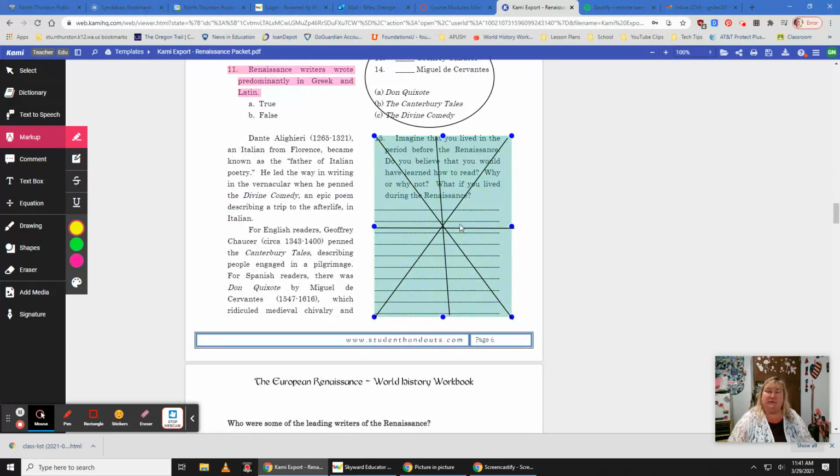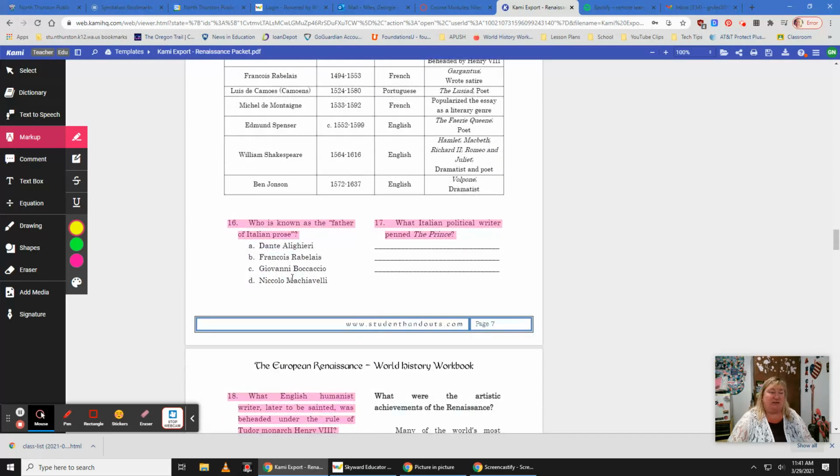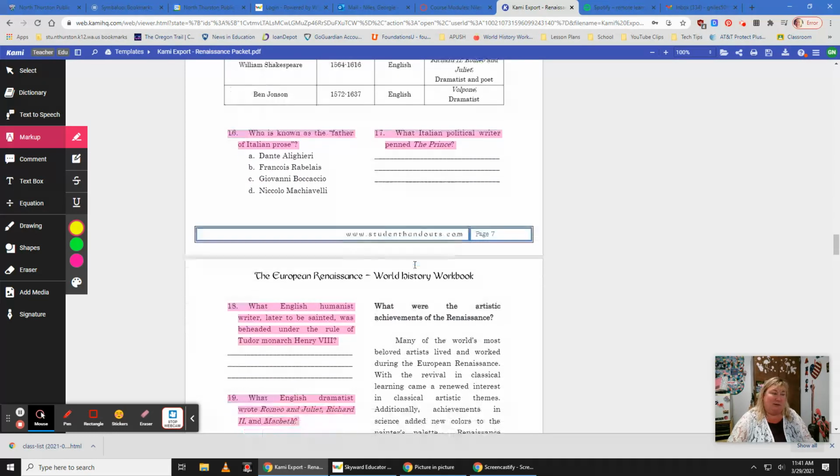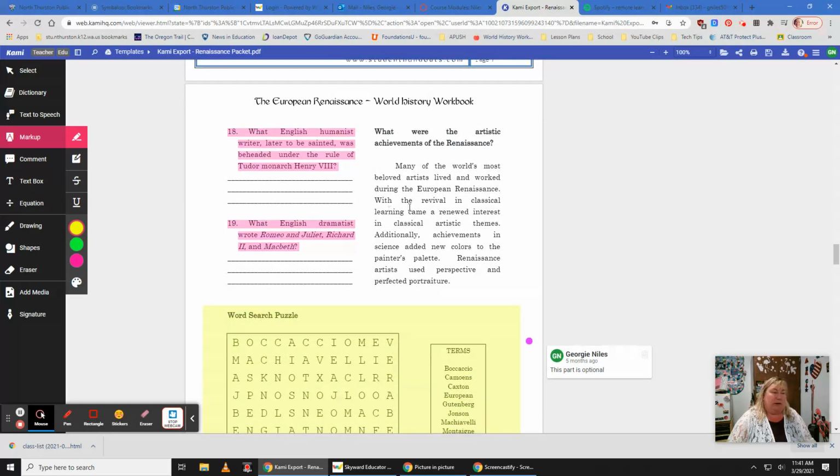This you do not need to do. If I have a big X through it, you don't need to do that. Down here, you're going to use this chart to actually answer the questions in here. So it's highlighted. If it's highlighted, you need to do it, unless there's a big X through it. So there's more questions here, and then you've got some reading.